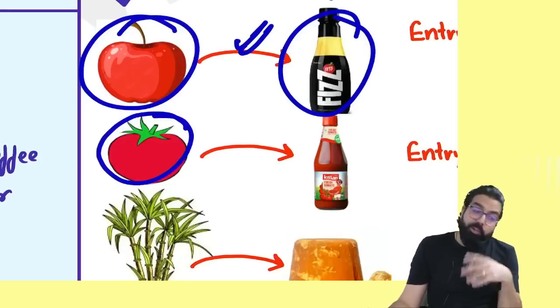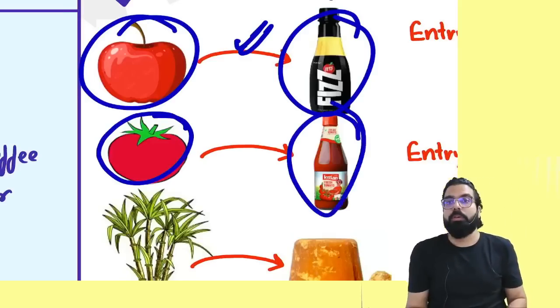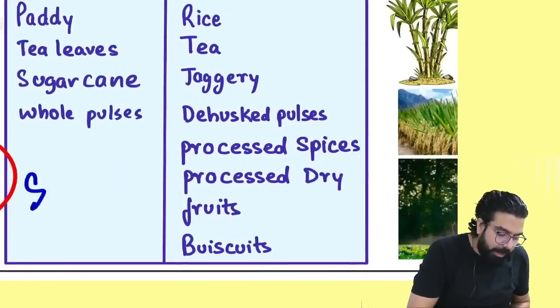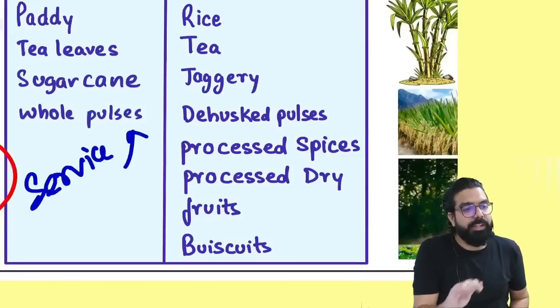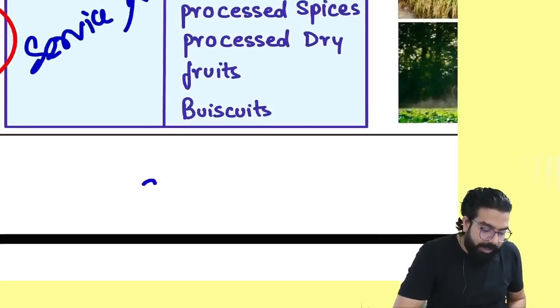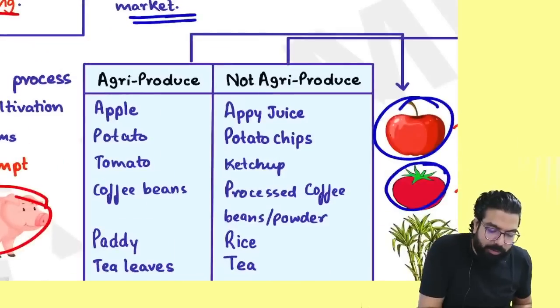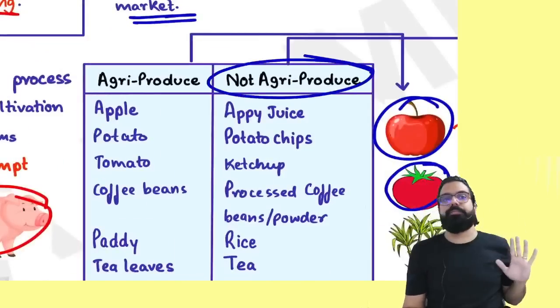Exempt. But if you gave some service because of which his tomato became ketchup, remember one thing, it will be taxable. Always remember, if any service is given because of which your agricultural produce remains agricultural produce, then it is always exempted. But if any service is given because of which your agricultural produce becomes non-agricultural produce, it will always be taxable.